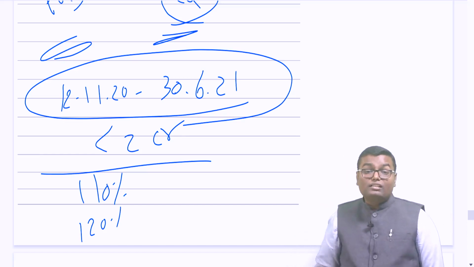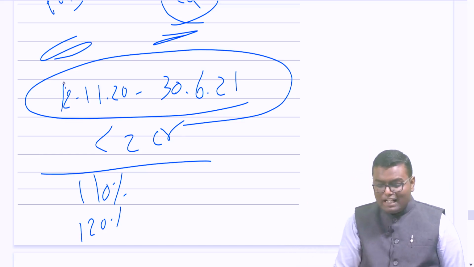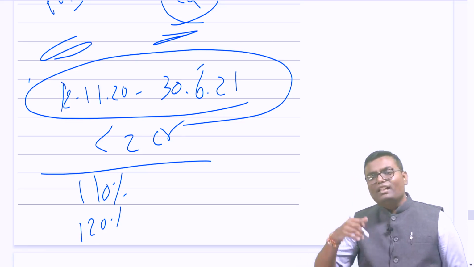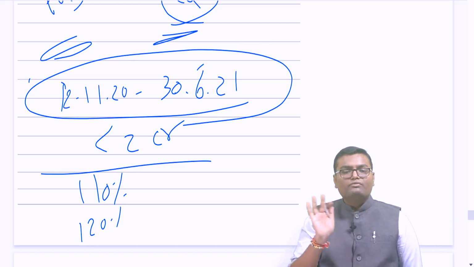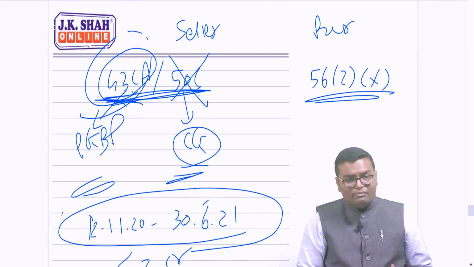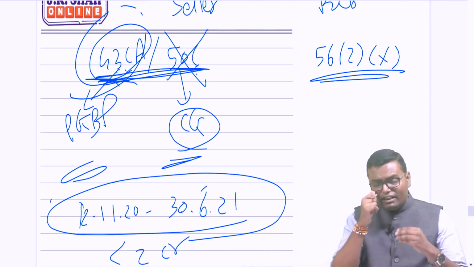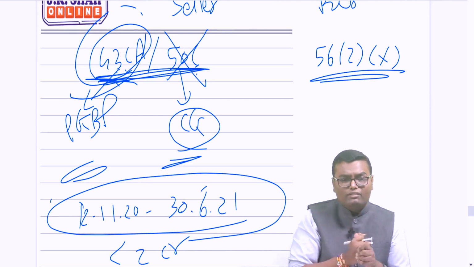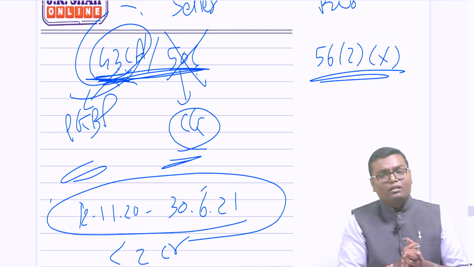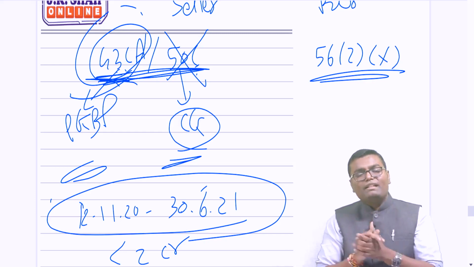However, if the registration date, that is the transfer date, is outside these dates, then again 110% will continue, not 120%. So again I am saying this is a temporary amendment. It was applicable only up to 30th June 21. Whatever transfer was made up to 30th June 21, it was applicable in that only. For a constructor, 43CA is there and only in that section the amendment has come.